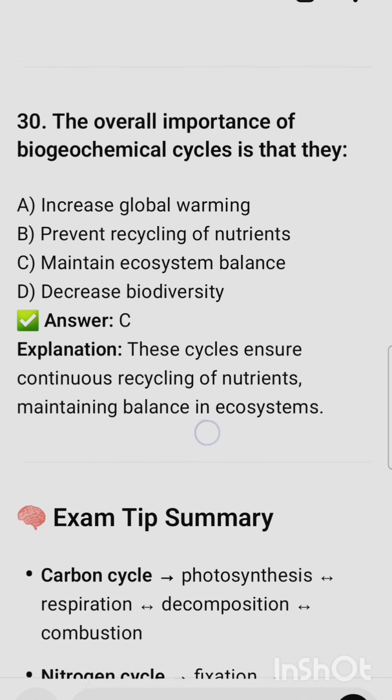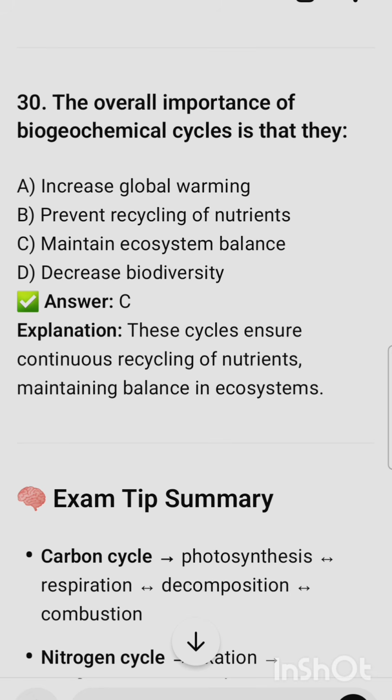The overall importance of biogeochemical cycles is that, and the correct option is C, they maintain ecosystem balance.